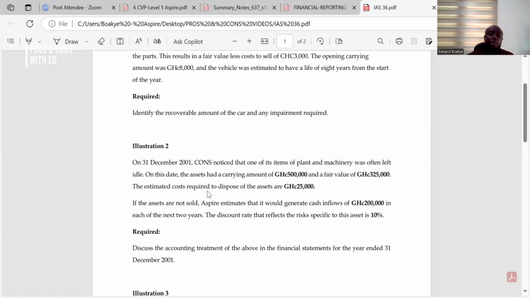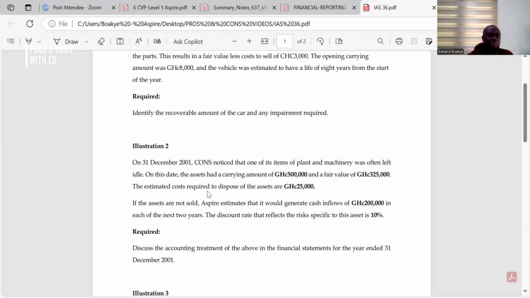So that simply means that they are going to generate 200,000 each year for the next 2 years. And therefore, we have to bring that to the present, right? How do we calculate the present value? We have been given a 10% discount rate. So we use the 10% to discount the 200,000 for the first year and the second year. Add it and then compare with the fair value less cost to sell.